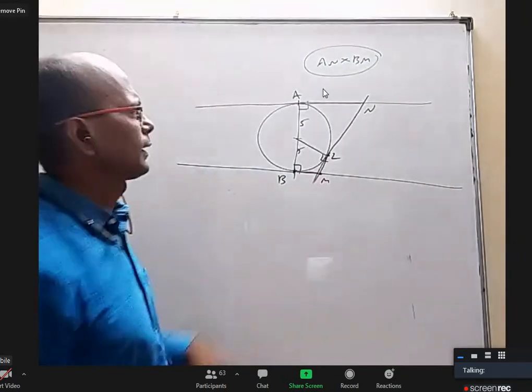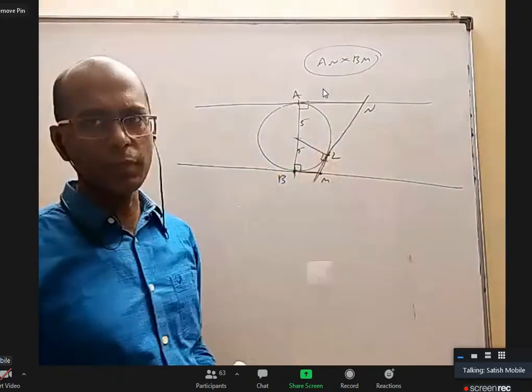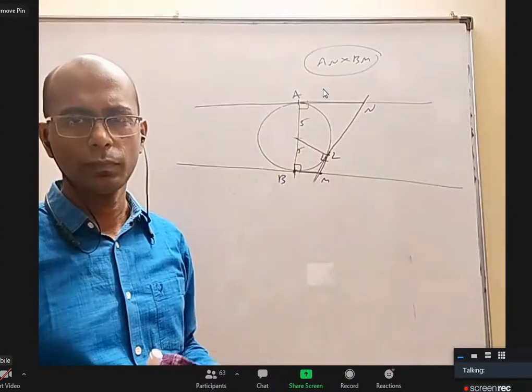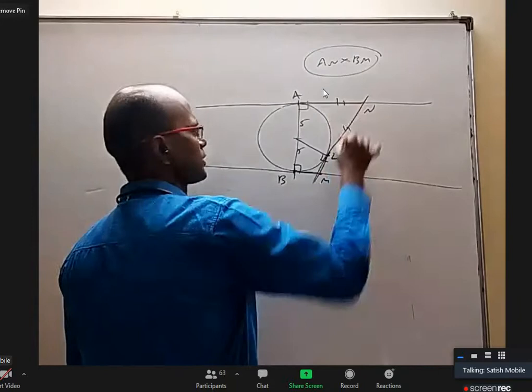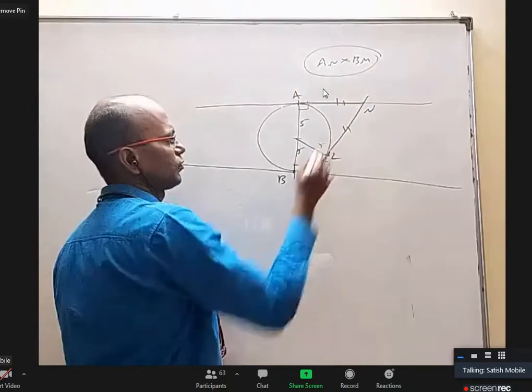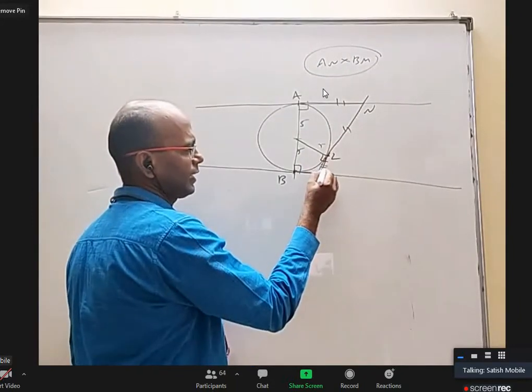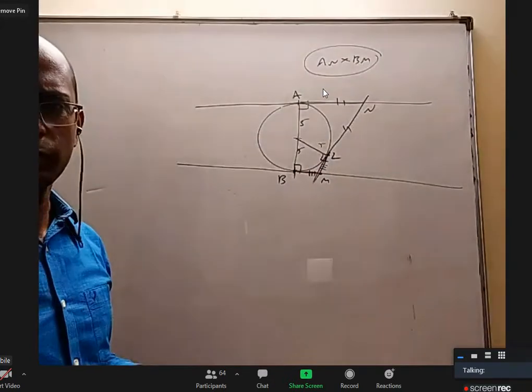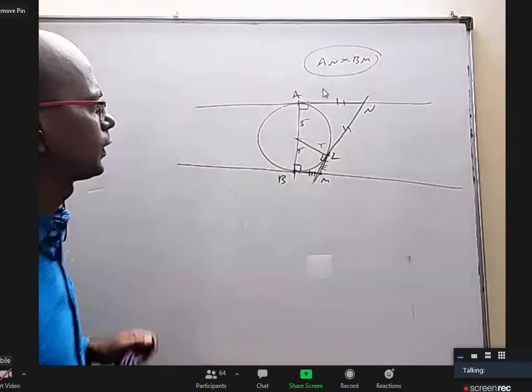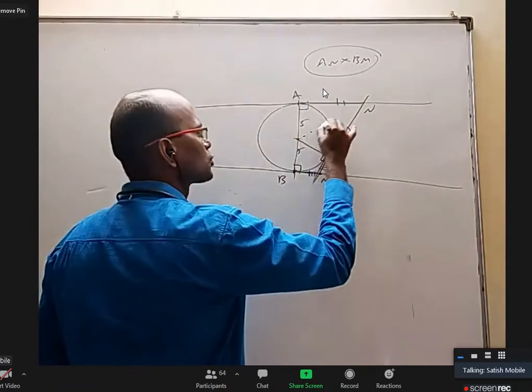All right. Can I say NA and NL are of same length? Yes, sir. From an external point, if you draw, both are same. And this is also fine. Similarly, I can tell LM is same as BM. Right? Yes, sir. Okay. Now I'll join these two.